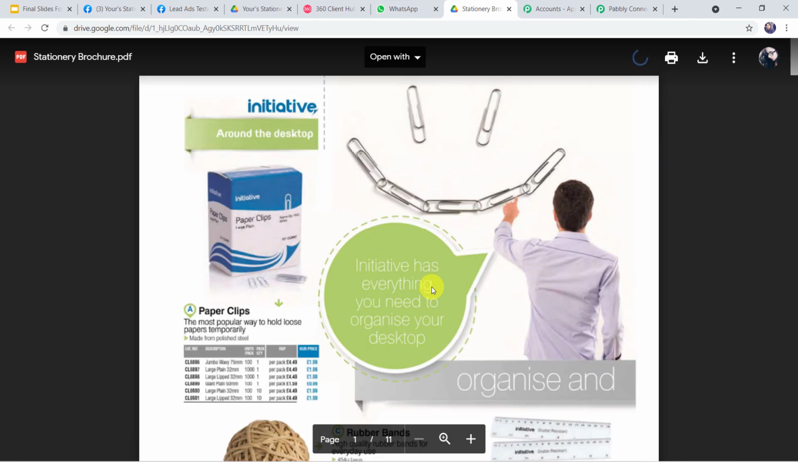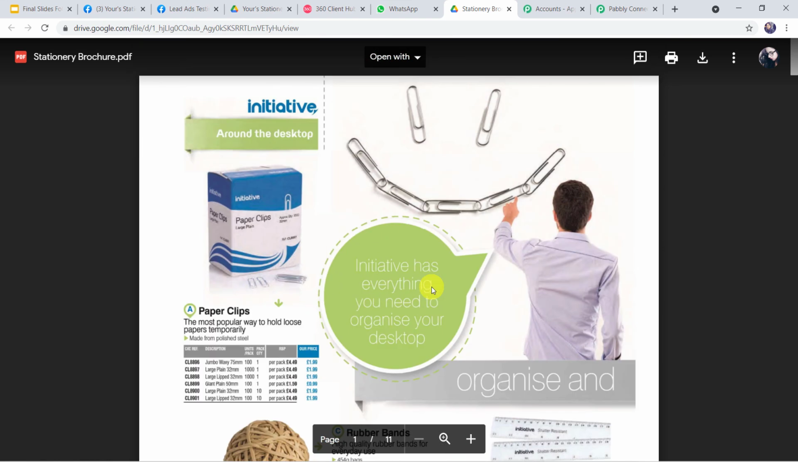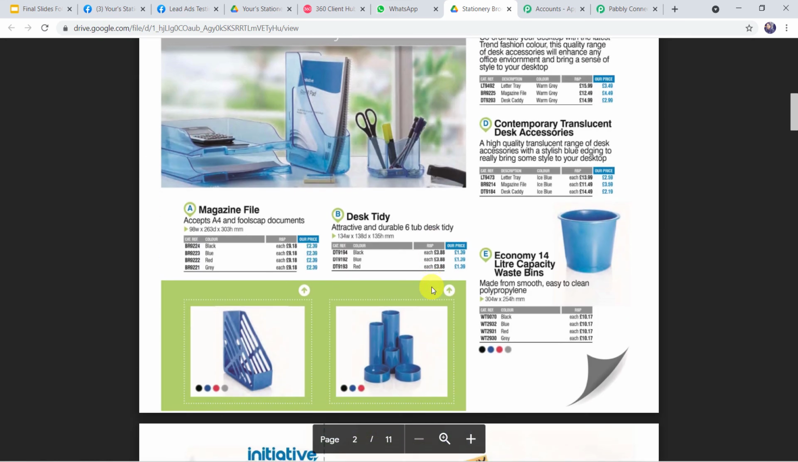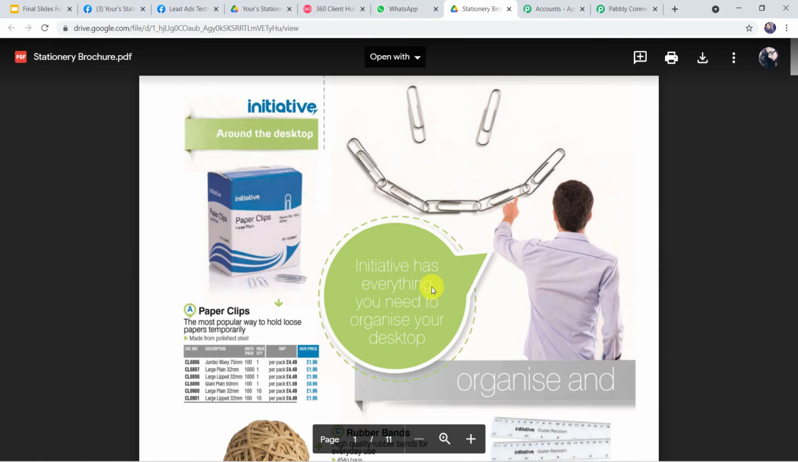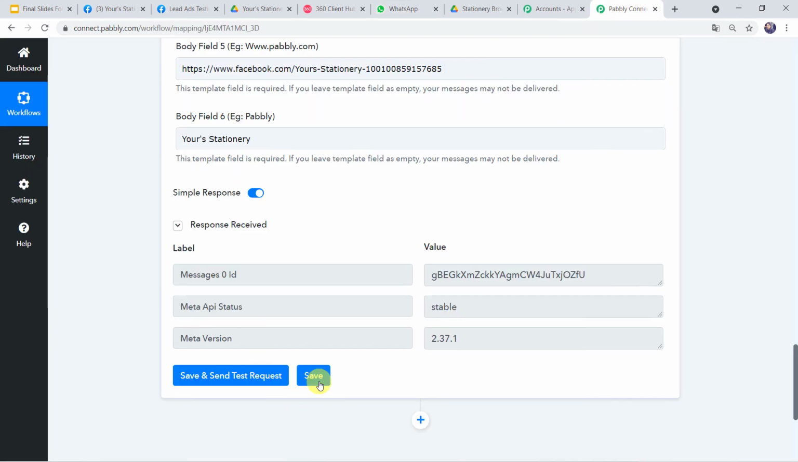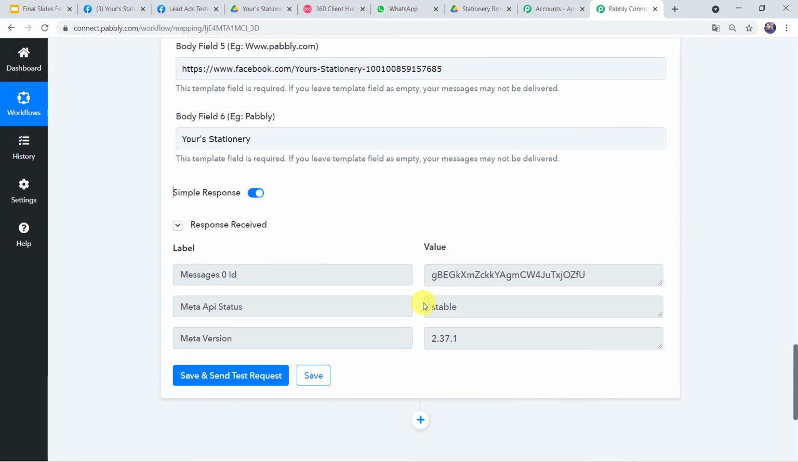And here I can find a stationery brochure. It is shared on the WhatsApp number of the customer. Okay, here I am just using the test brochure. So you can use your own business brochure over here. So now we can see that the correct message and the correct link is shared to the customer. Now let us go back to Pabbly Connect and let us just save this workflow. Data saved successfully. Okay. Now we have to check this in real time.